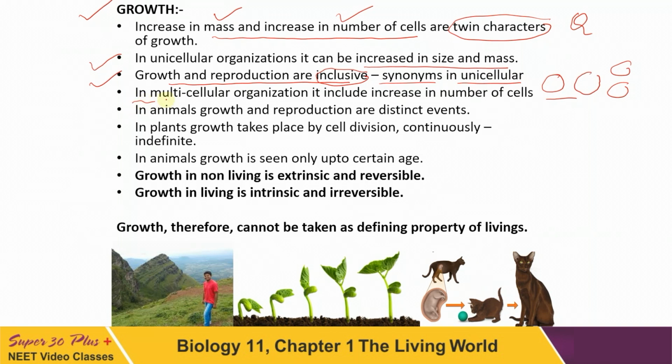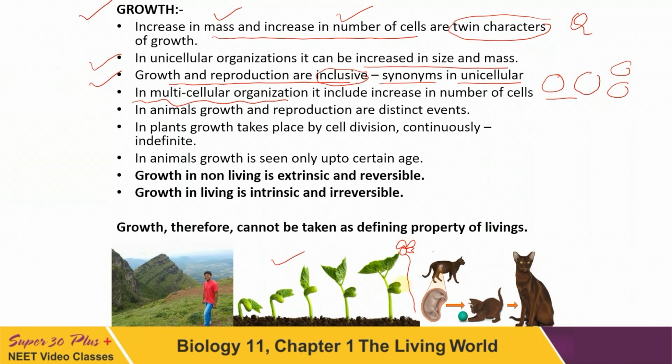While in case of multicellular organism, what is there? You can see here in case of multicellular organism, that is the case of plant, first the plant will grow, and after growth, the plant will have flowers and reproduction will start. It means growth and reproduction are distinct events.